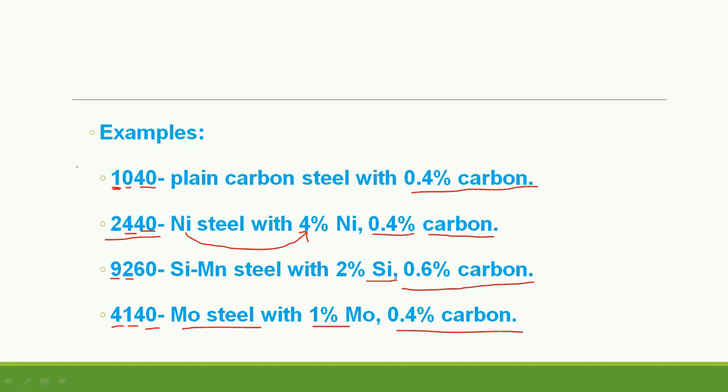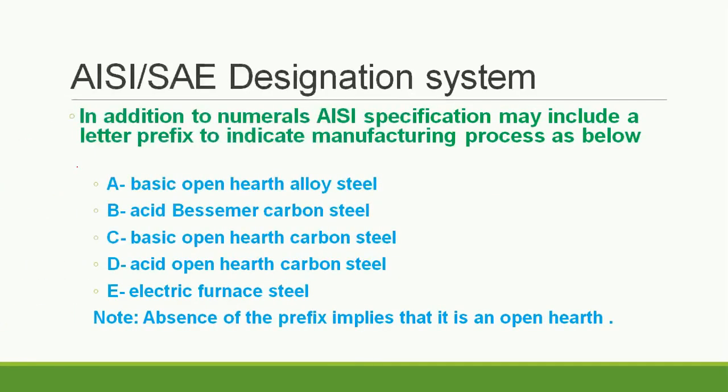So this is the way of designating AISI or SAE steel, or you can say this is the method of designating steel by the Society of Automotive Engineers or by the American Iron Steel Institute. Okay. So again there are some special cases in which there is possibility that in addition to these numerals, AISI specification may have some letter prefix that is written before the numbers, so to indicate manufacturing process like this.